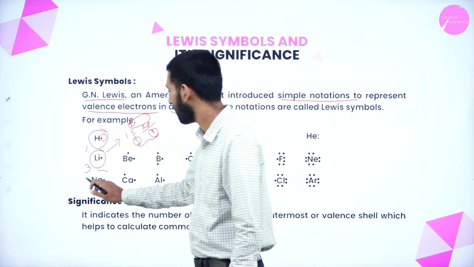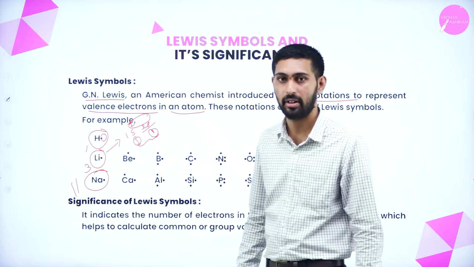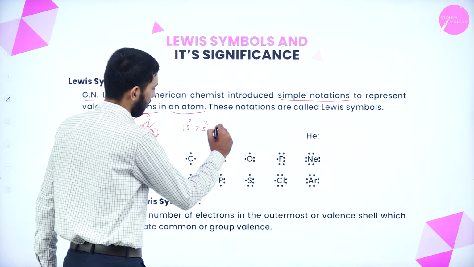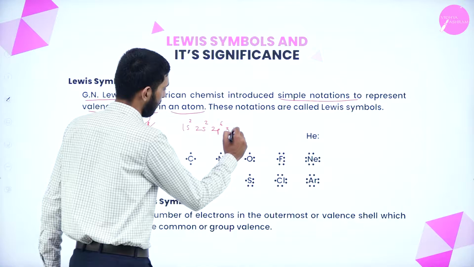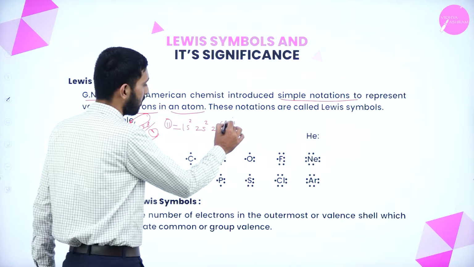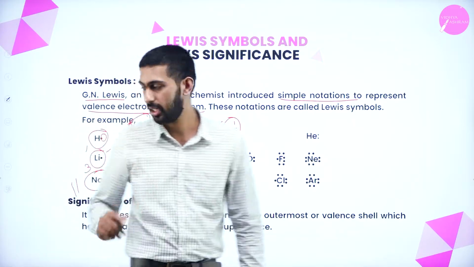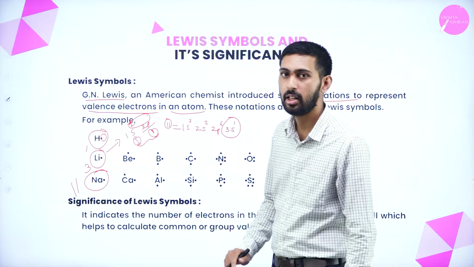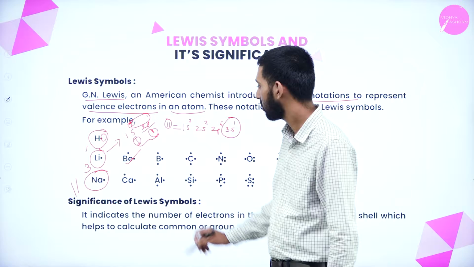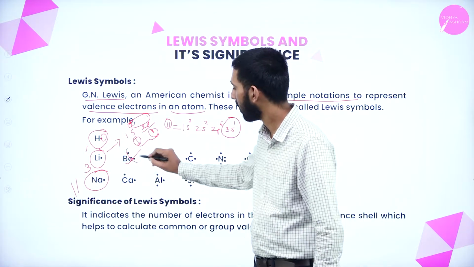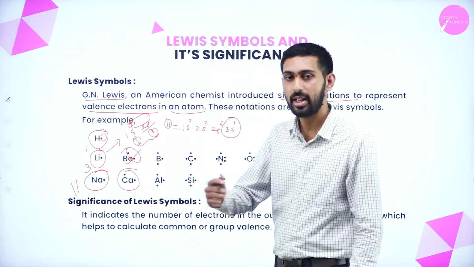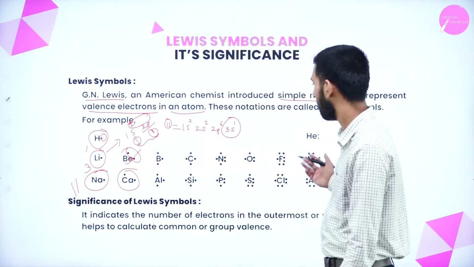Next is sodium. What is the atomic number of sodium? Its atomic number is 11. How can we represent it? 1s2, 2s2, 2p6, 3s1. How many unpaired electrons are present? Only 1, so we can say that 1 electron is present in the valence shell. Next, beryllium: its atomic number is 4, right? So we get 1s2, 2s2. Unpaired electrons are 2. Calcium is 20, and its valence electrons are 2. Like that, I have shown only some elements.